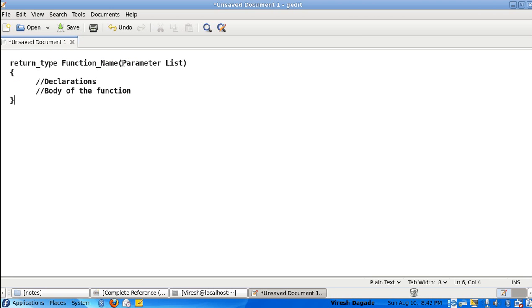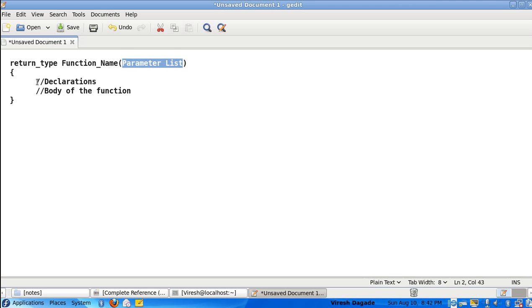If the function is called by main, in some cases main may pass some arguments, or main may give some values to this function to perform the specific task. So how are you going to receive those values passed from main? Much of this will be clearer if I take an example and demonstrate. For now, remember that it's a parameter list, that is the list of the values that are received from the main program.